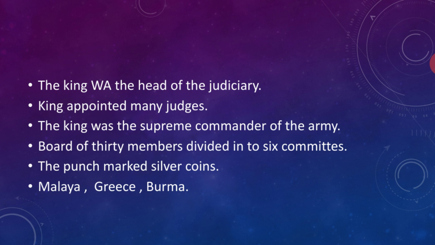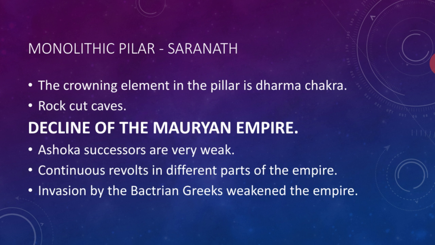So in India, we have Kasi, Vanga meaning Bengal, Kamarupa meaning Assam, and Madurai. Other than India, Malaya, Ceylon and Burma, here also we have the evidence that business was done at the time of the Mauryan Empire. Okay, next one.